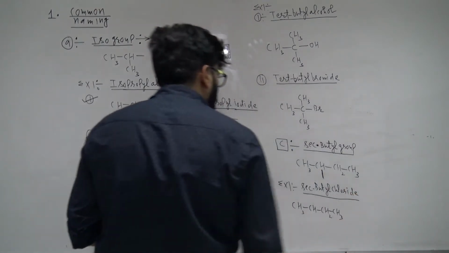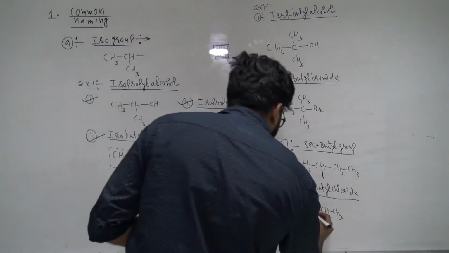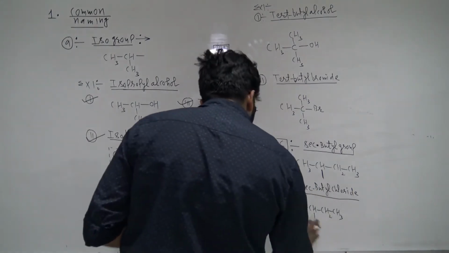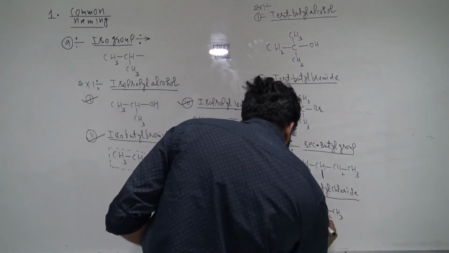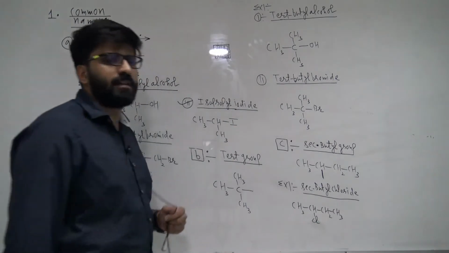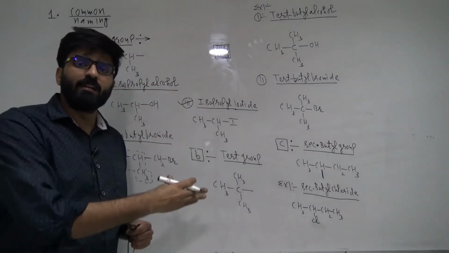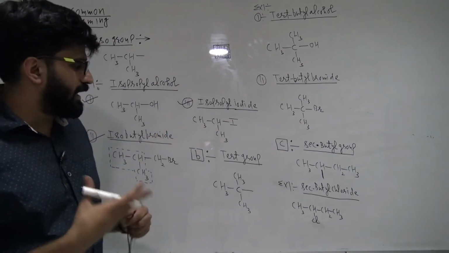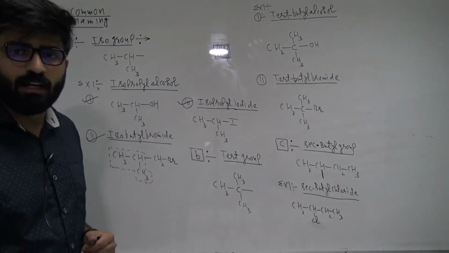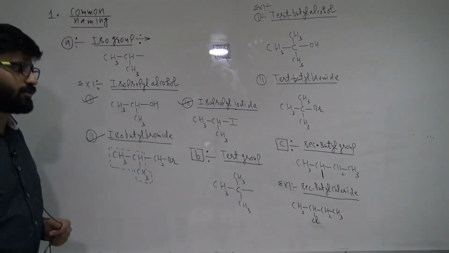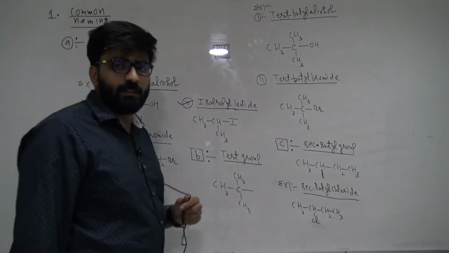And what we have at the second position is chlorine. So at the second position, you just add chlorine, your work is done. I will call it secondary butyl chloride. At the second position of the butyl group, you add chlorine, it will become secondary butyl chloride. I hope you agree with it, right?